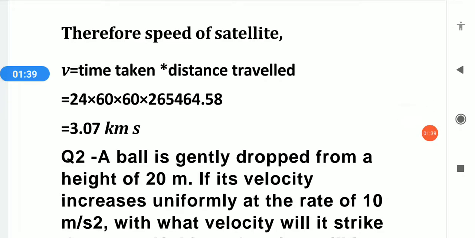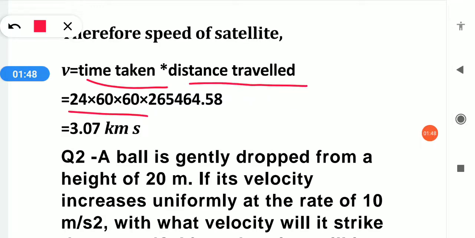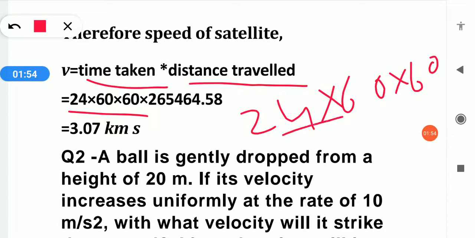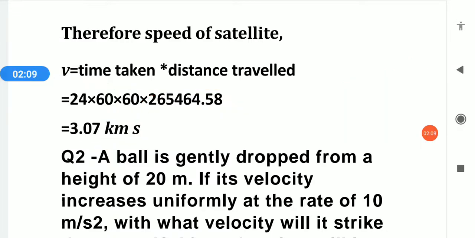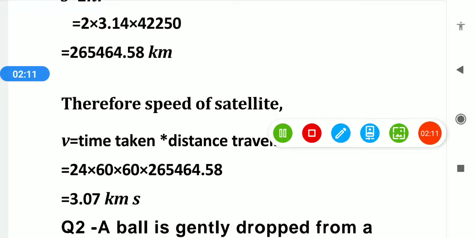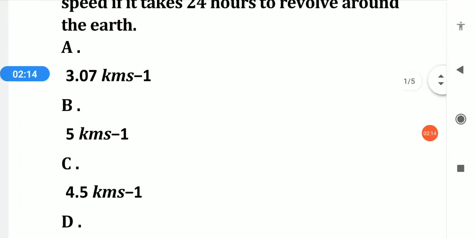Therefore the speed of the satellite, v, is equal to distance traveled divided by time taken. Time is 24 hours, so we convert it into seconds: 24 into 60 minutes into 60 seconds. We divide the distance traveled, whatever distance we have got, by that time. So our answer is coming 3.07 kilometers per second. The correct option is A, 3.07 kilometers per second.